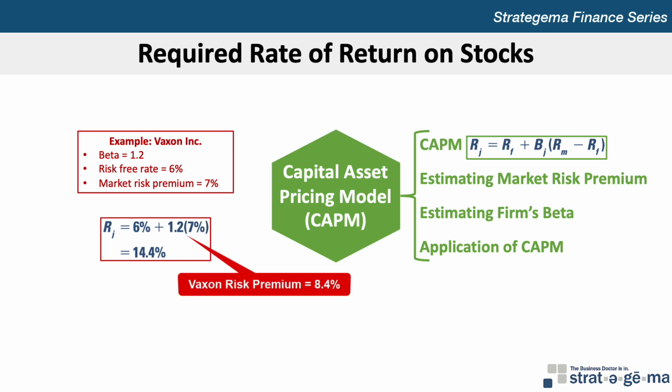So Vaxon stock's risk premium above the risk-free rate is 7% times 1.2, or 8.4%. We can then determine the required rate of return on Vaxon stock to be 14.4%, calculated as the 6% risk-free rate plus the 8.4% risk premium, or 1.2 times 7%.